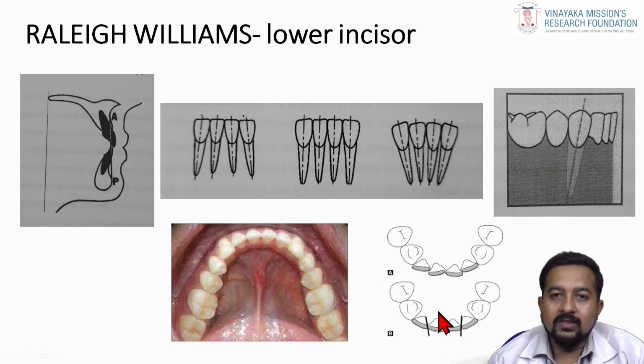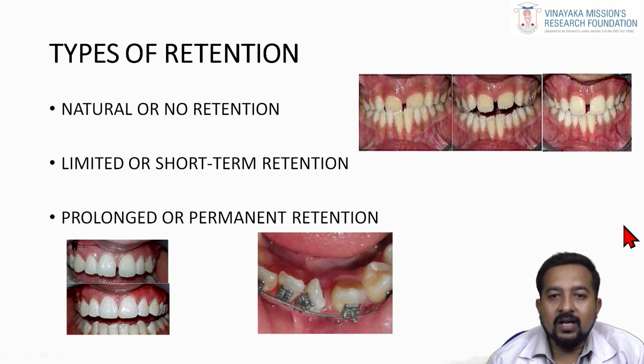And the last one is interproximal reduction, commonly called proximal stripping, which will be necessary in the lower anteriors. Moving forward, there are different types of retention based on how long you need retention. It can be classified as natural or limited no retention, limited or short term retention, or prolonged or permanent